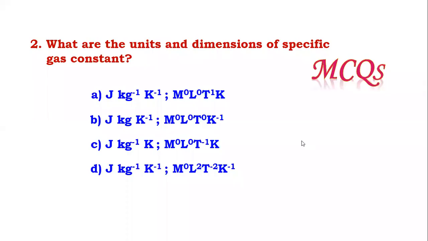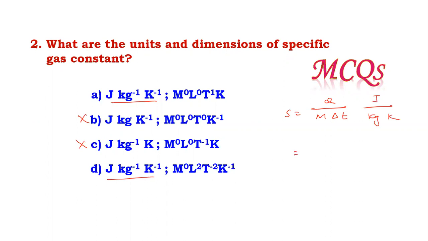Now here everyone knows the formula of specific heat, Q upon m into delta T. The unit is joule divided by kg into Kelvin, so joule per kg per Kelvin. This is the right unit. So this is not right. Again, this is the right unit, so this is the wrong one. Either option A or option D.